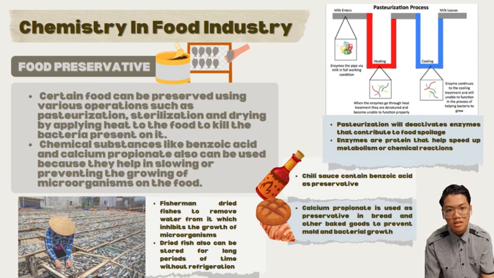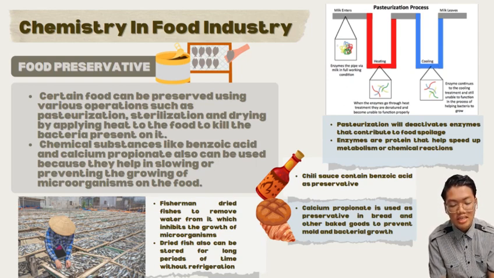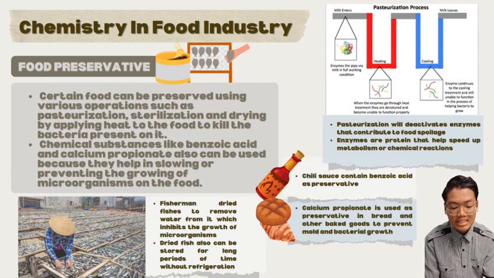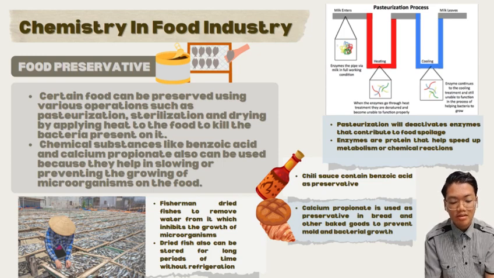refrigeration. Next, chemicals such as benzoic acid and calcium carbonate can also be used because they help slow down and prevent the growth of microorganisms on food. For example, chili sauce contains benzoic acid as a preservative. Calcium carbonate is also used as preservative in bread and other baked goods to prevent the growth of mold and bacteria.